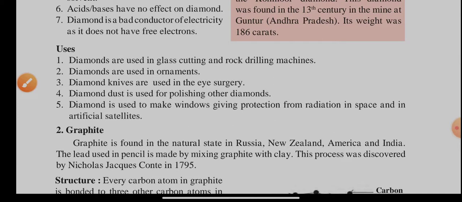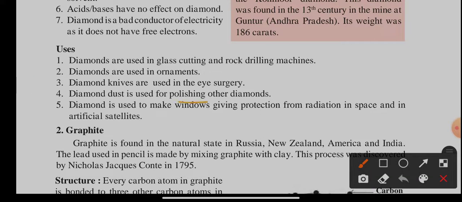Uses of diamond. Diamonds are used in glass cutting and rock drilling machines, and in making various beautiful ornaments. Diamond is used in knives, in eye surgery, and to polish other diamonds. It is used to make windows giving protection from radiation in space.